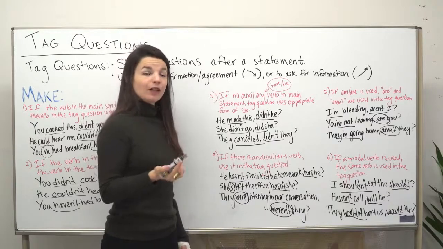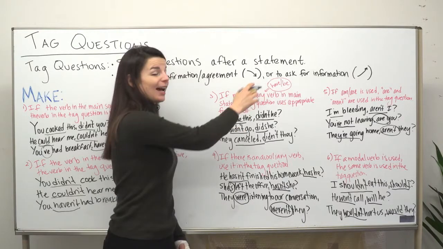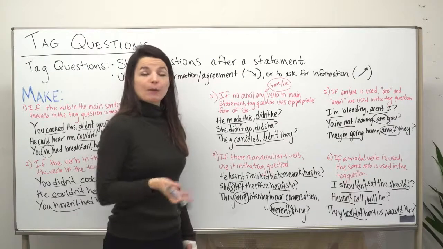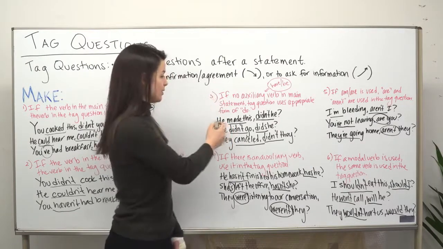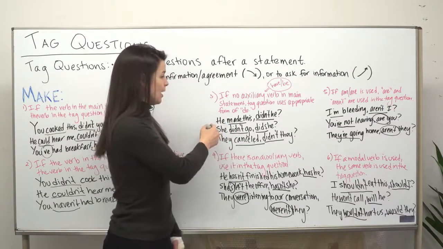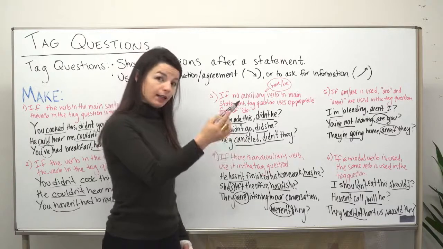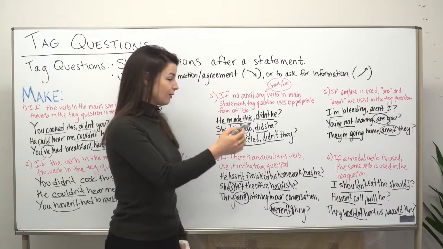However, if you want to actually ask someone for information, make sure to use upward intonation. So to use the same examples, he made this, didn't he? Or she didn't go, did she?